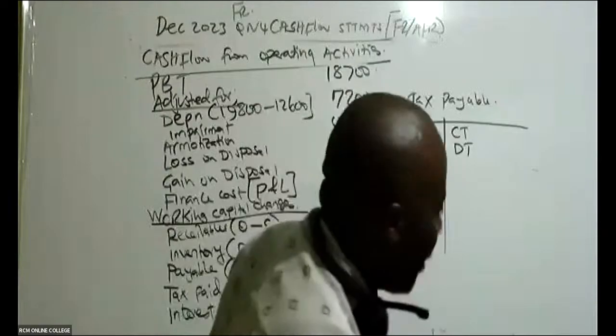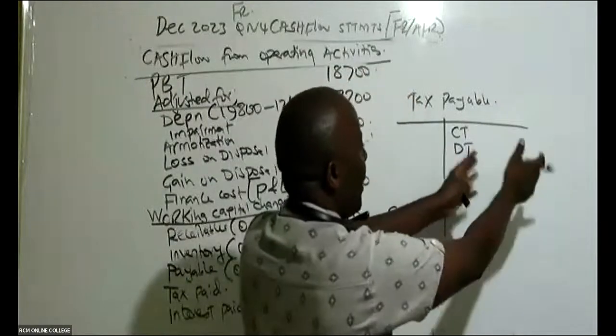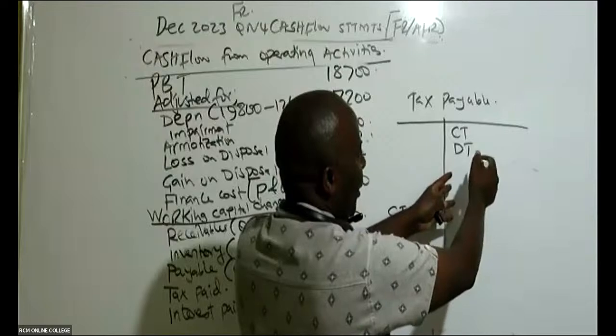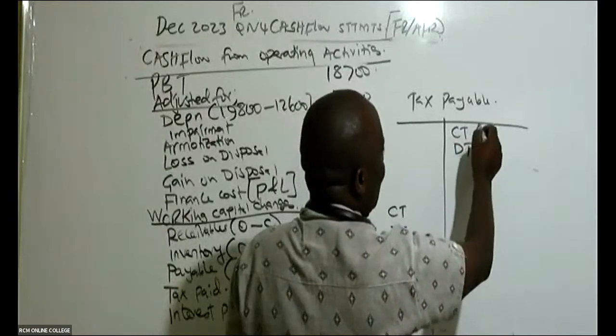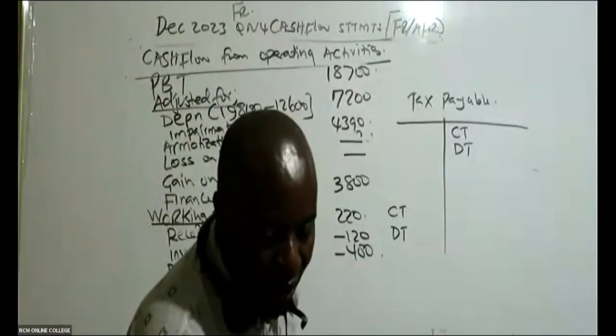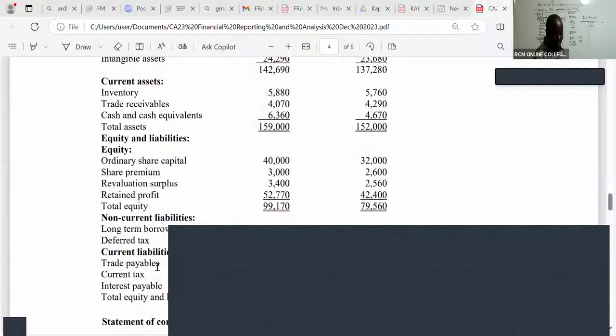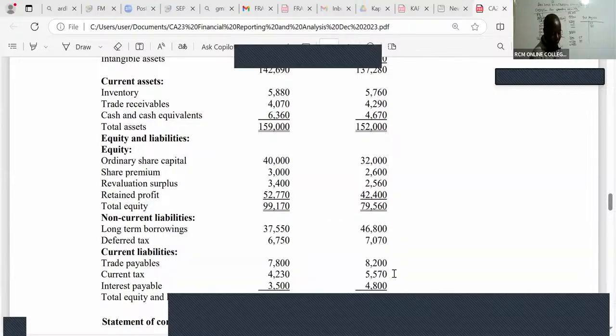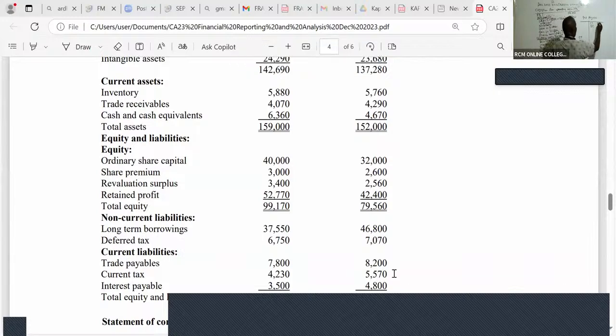So in this case, brought forward. Remember, this is a liability. Liabilities you always credit. Your balance brought down, you credit. Brought down is 2022. Is there somebody who is able to see the current tax here? I can see the current tax for 2022 was 5570. Current tax carried down for the other year is 4230.